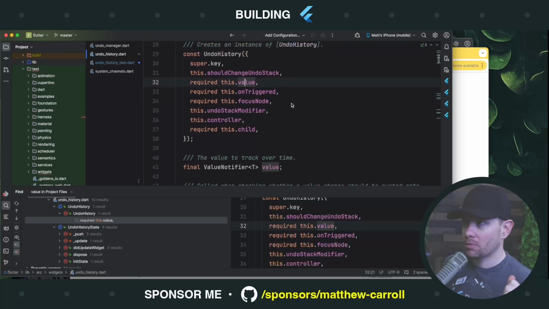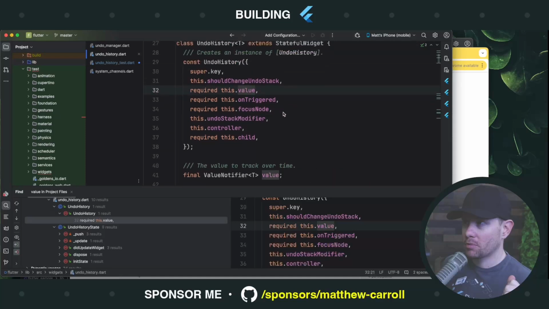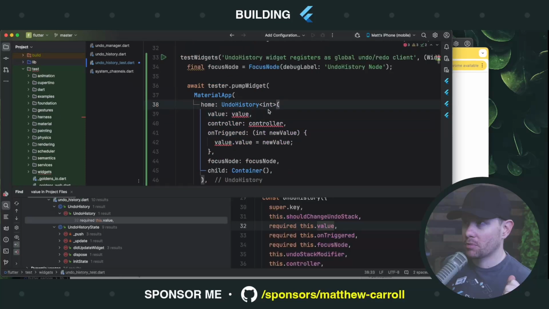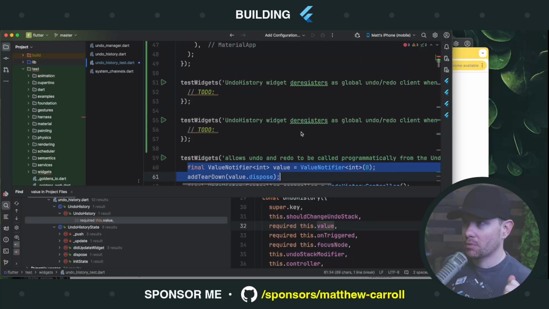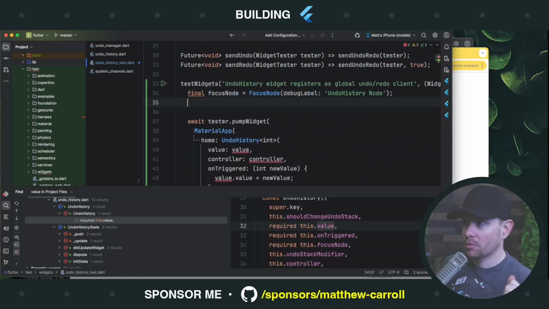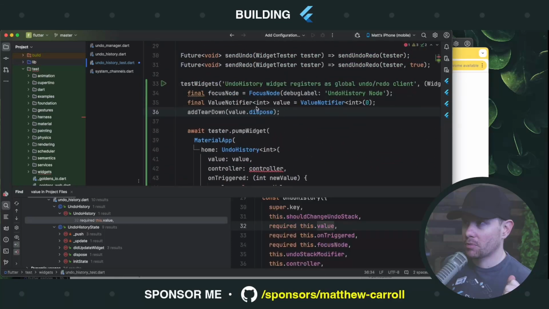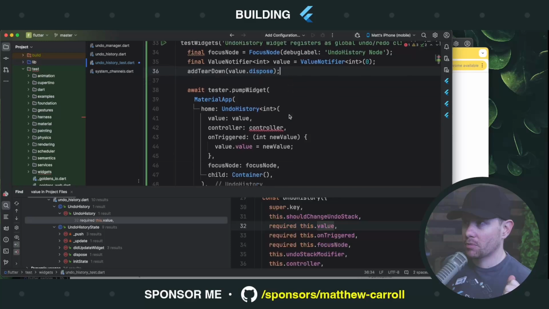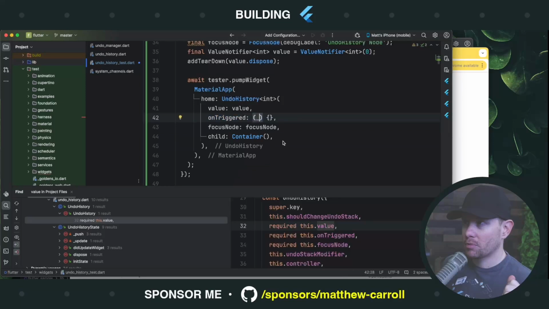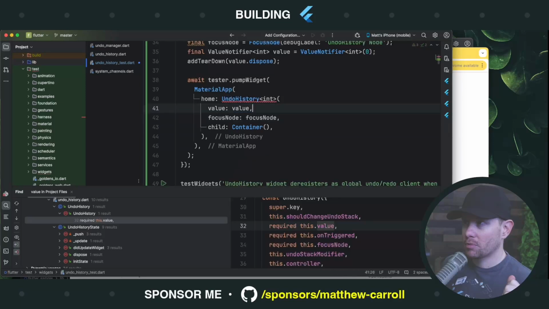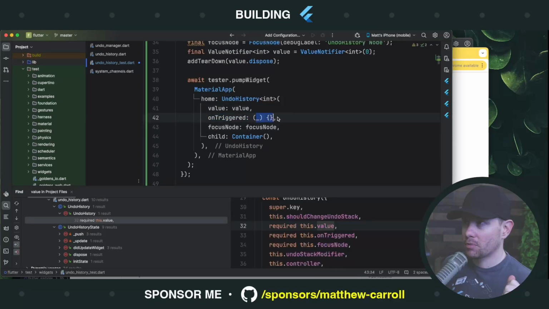It's still not entirely clear. I'm getting some sense as to what this value is, but it's still not entirely clear. So I'm going to repeat what other tests have already done because I don't want to get bogged down any further with this. If we find out that the value matters to us, we'll care more about it. The controller, I hope we don't need that. Do we need that? No, we don't need that. And on triggered, I don't think we care about that either. So I'm just going to stub it out, well, can I delete it? No. So it's required. It has to be there. But we don't care about it. So we'll stub it out.